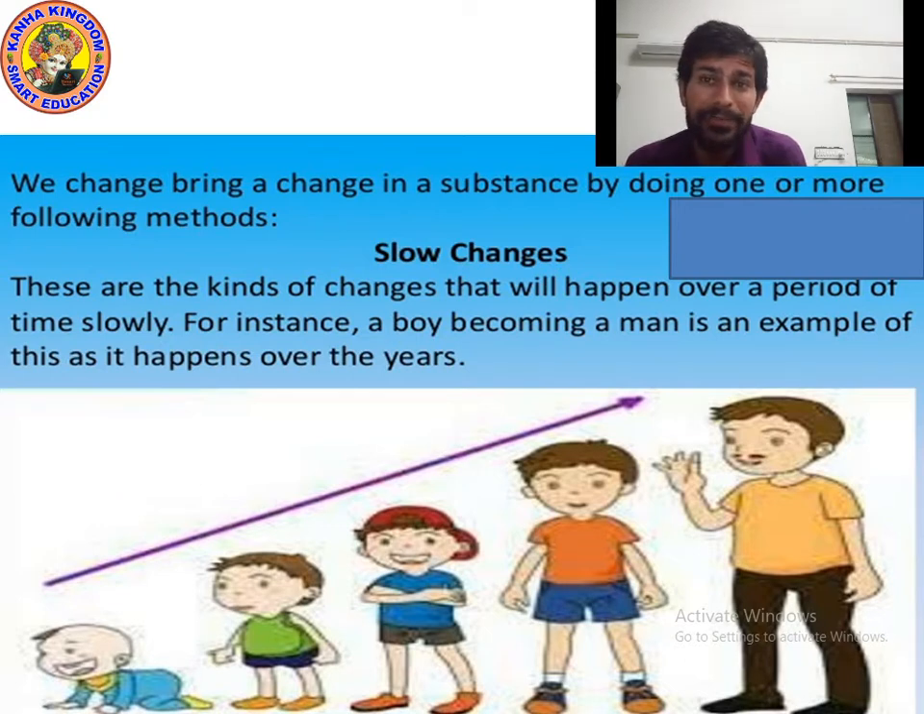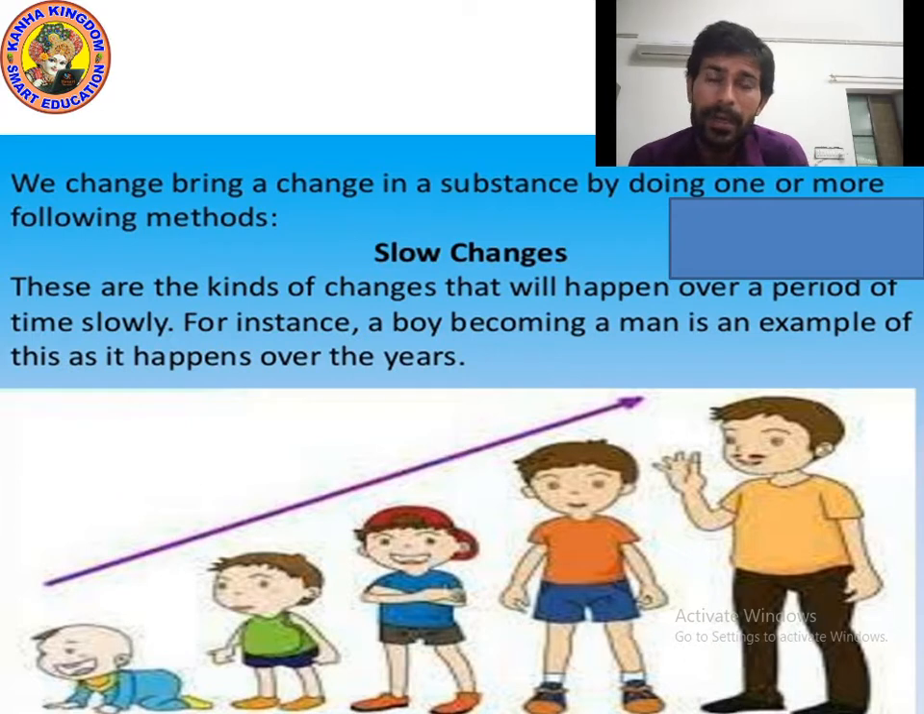You know kids, when we were children, our age started growing, but we grow very slowly. We cannot even feel when we started growing and when we have become elder. From younger to elder, you cannot even guess or feel it. Slow changes are those changes which are not easy to feel.